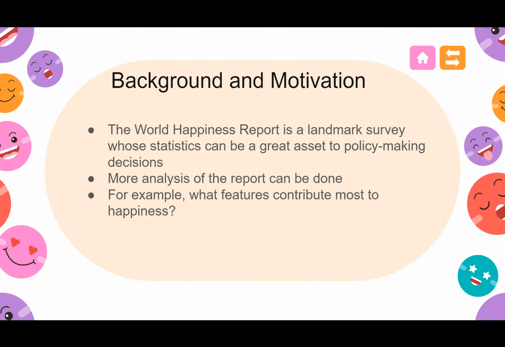The World Happiness Report is a survey of the state of global happiness, which ranks 155 countries by their happiness levels. Being able to predict the features that contribute to happiness can be effective in assessing the progress of nations and allow for the use of happiness indicators to better inform policymaking decisions. So we as a group wanted to analyze the report more in depth.